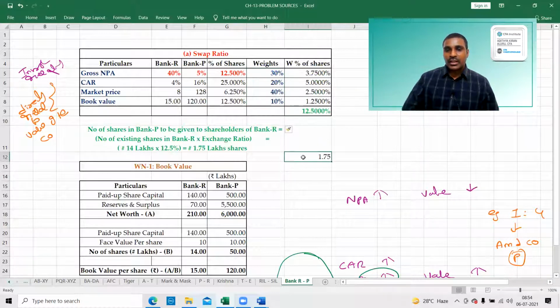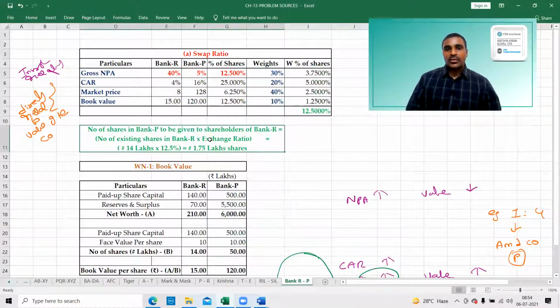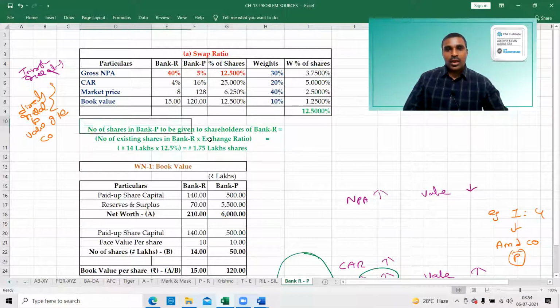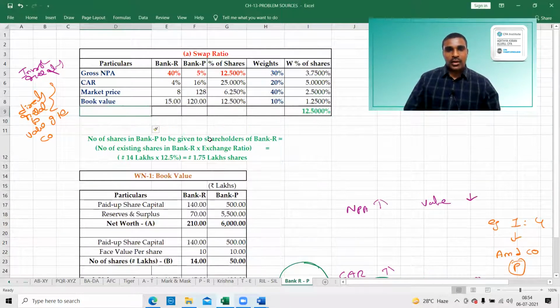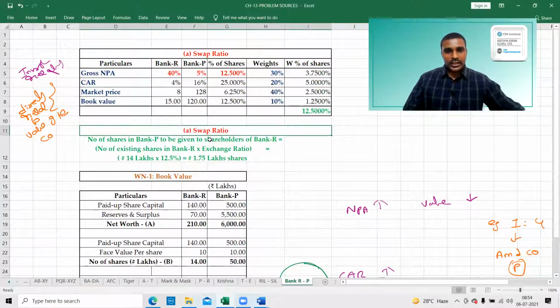Okay, next, this is the number of shares. The second point, B, will be the number of shares. So B will be the swap ratio and the number of shares.